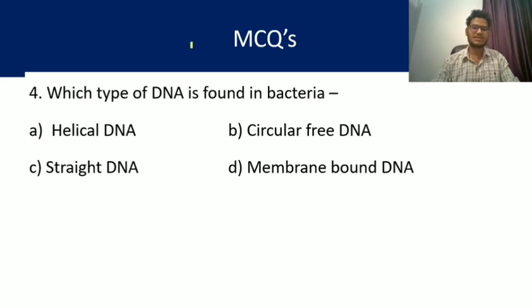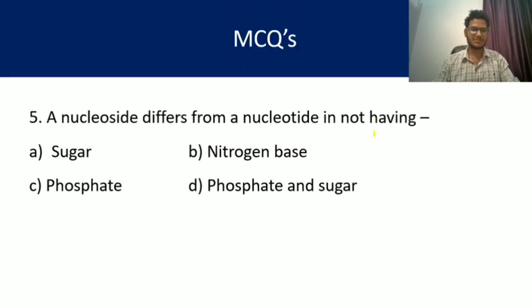Question number 4. Which type of DNA is found in bacteria? We know it is circular, free DNA, not membrane bound, not straight, not helical. It is circular, my dear friends. The answer is C.